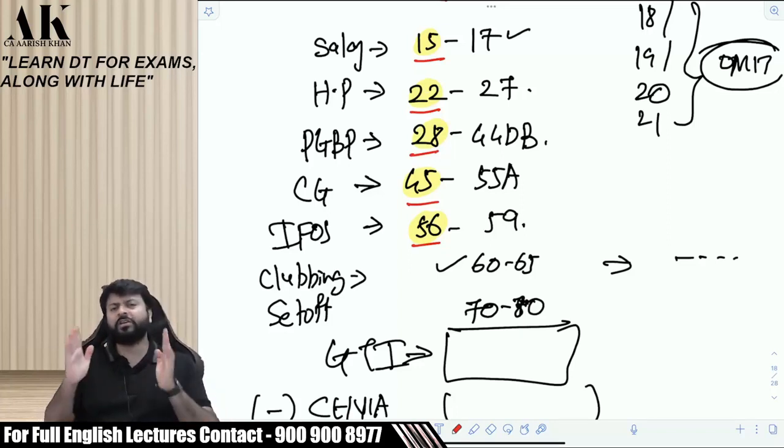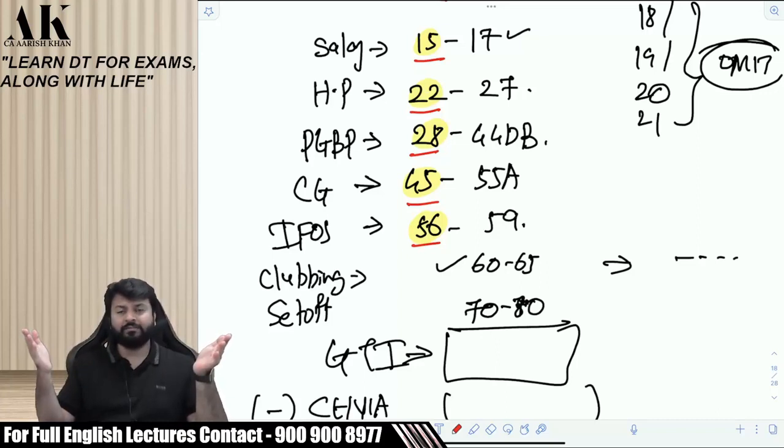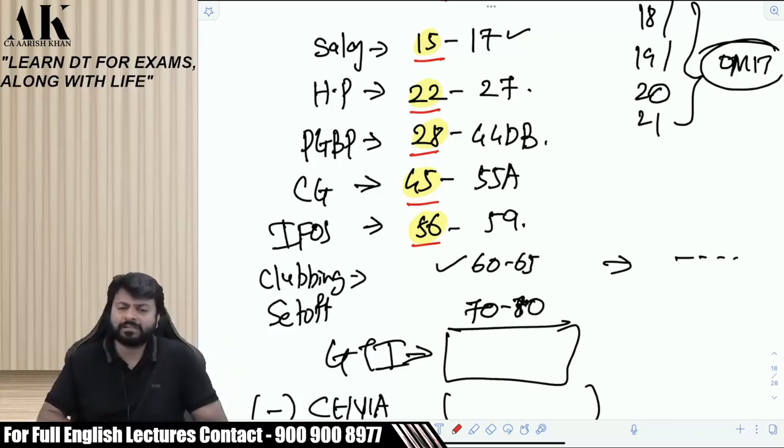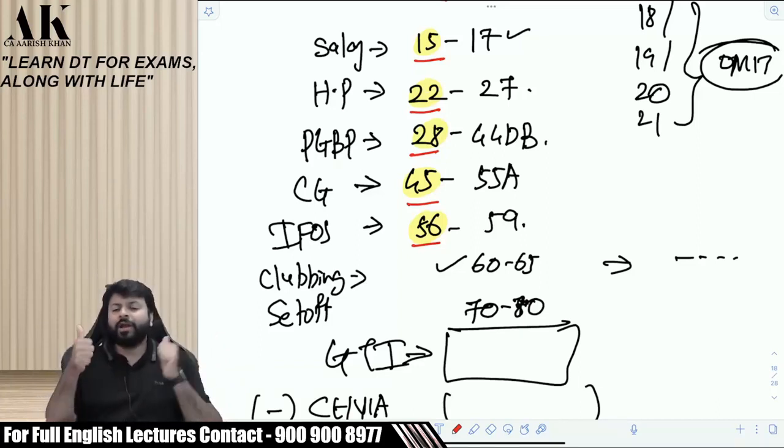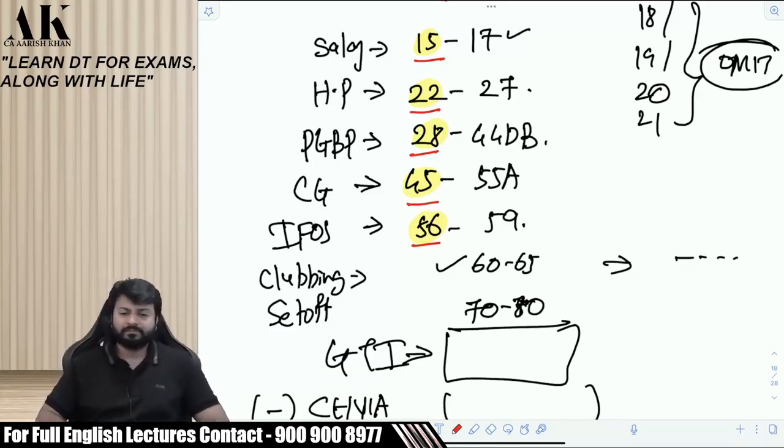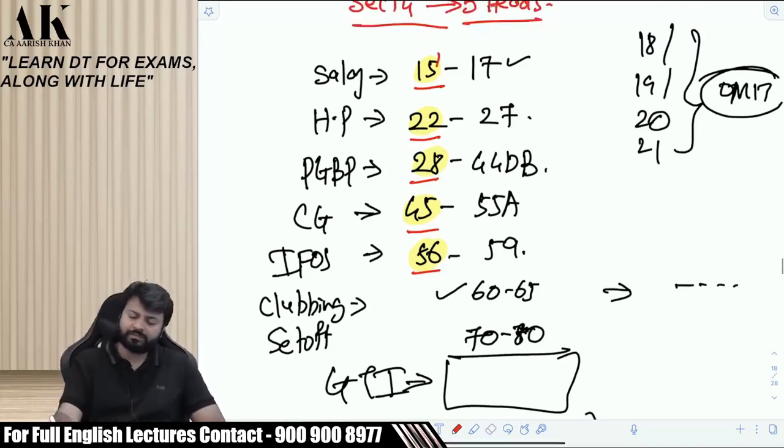If you want to see whether your income comes under IFOS or not, read section 56. You might have done it in IPCC also, CA Inter. When your income gets classified in salary, please tell me, what are the conditions? To get your income classified under salary, what is the condition? There has to be an employer and employee relationship, and which is written in section 15, if you remember. Right?